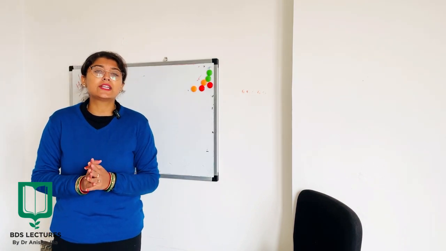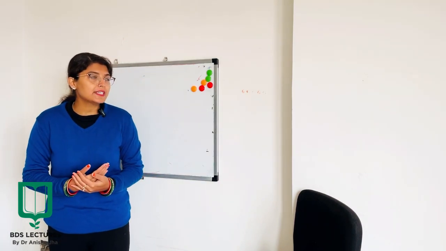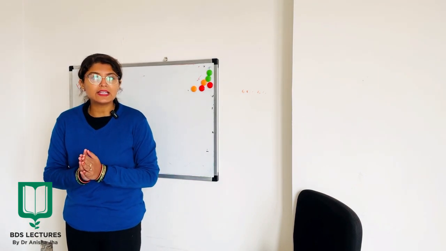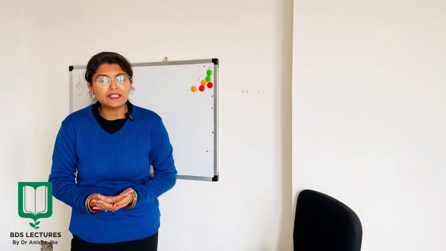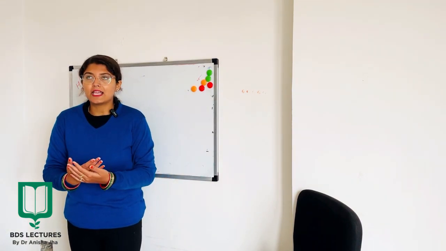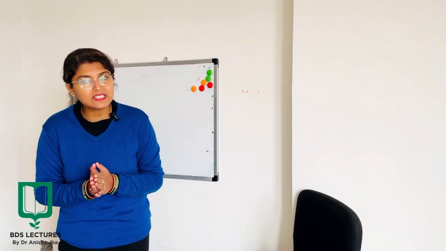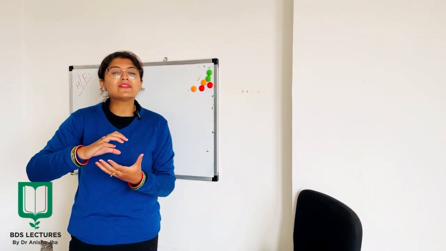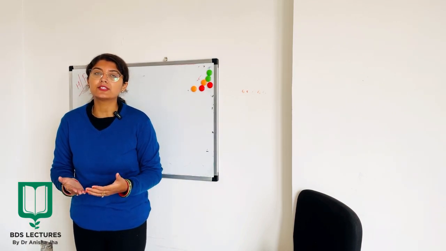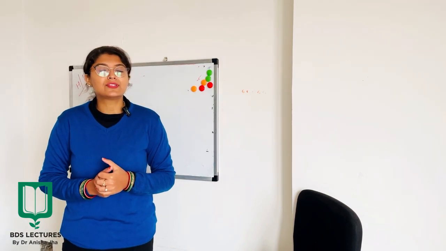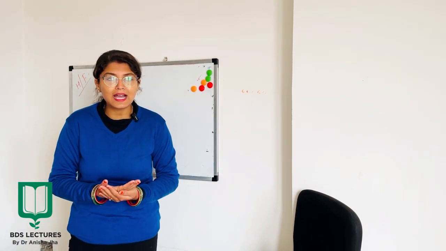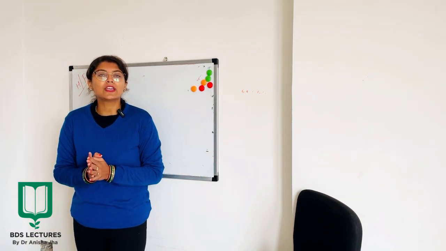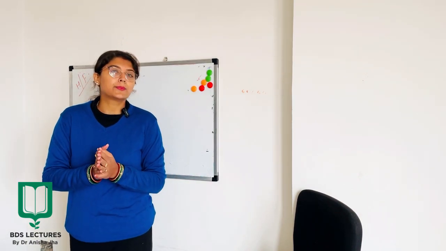Now, when I talk about the treatment and prognosis, firstly, the treatment is very conservative in nature, and conservative surgical excision is the treatment modality used in case of AOT. Since AOT is very slow growing and non-invasive in nature, conservative surgical excision is the treatment choice. And when I talk about recurrence, studies have shown that the recurrence rate of AOT is very low, and so the prognosis is very good.